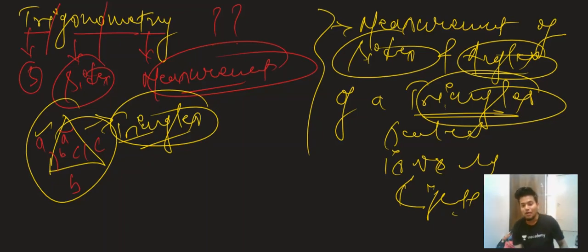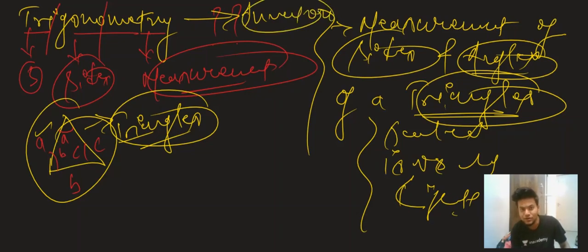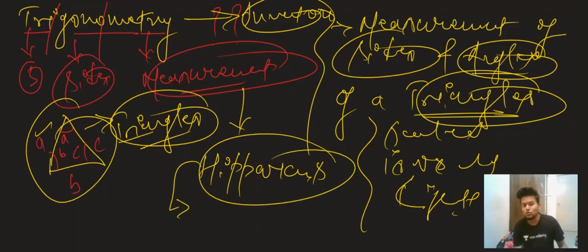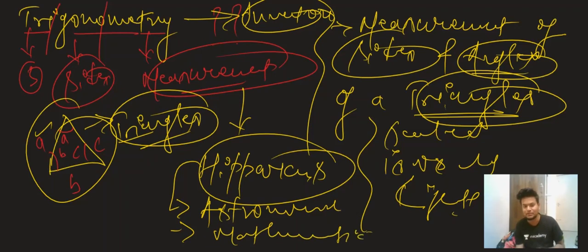Now apart from that, if we go with the history of trigonometry, it is about who invented trigonometry. Who is the inventor of trigonometry? Trigonometry was invented by Hipparchus. Who was Hipparchus? He was a very great astronomer, as well as a very good mathematician also.